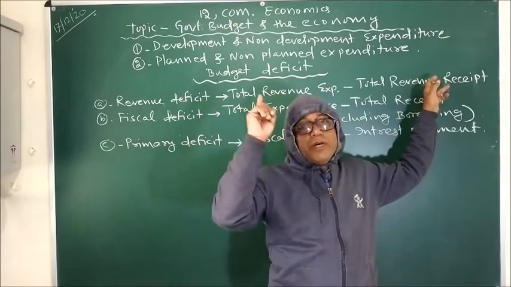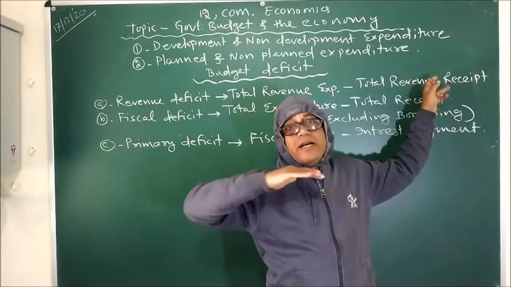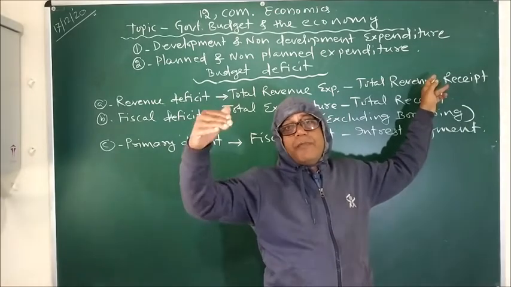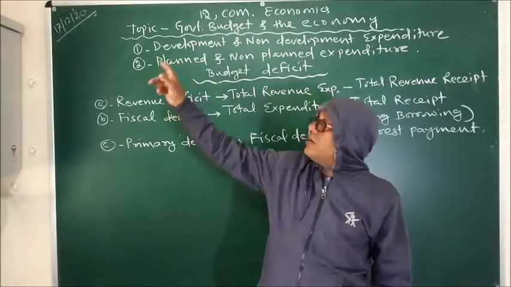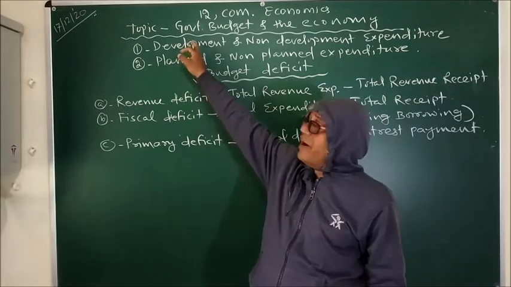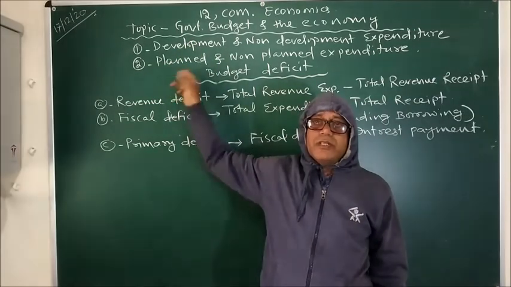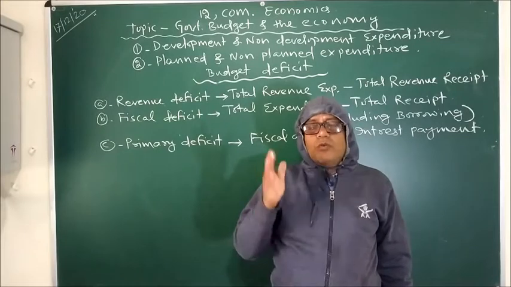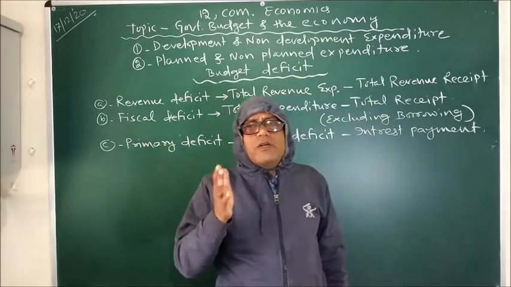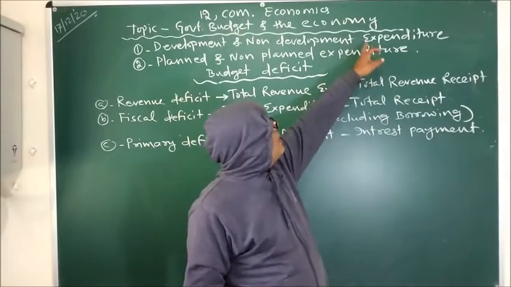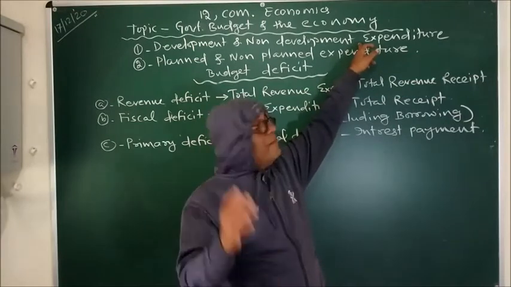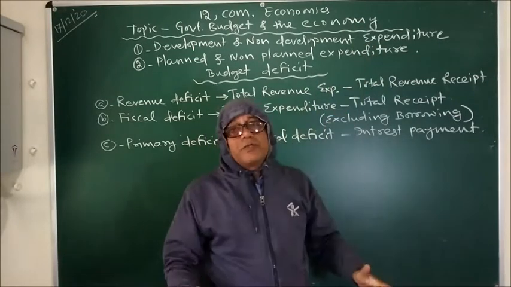Because we ultimately have to meet the criterion of development, we cannot interfere with developmental and planned expenditure. That's why if at all we want to reduce our expenditure, then we can tamper with the non-developmental and non-planned expenditure only.